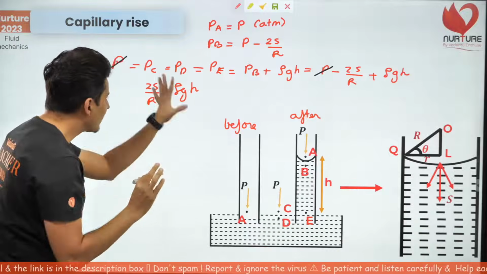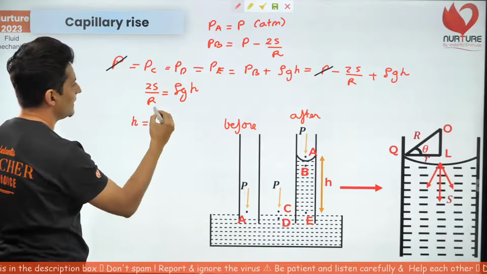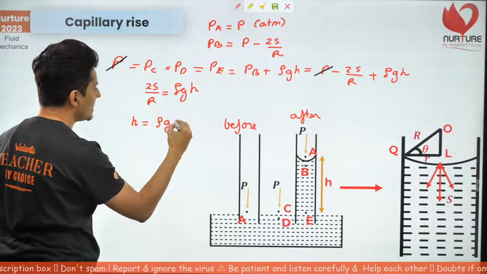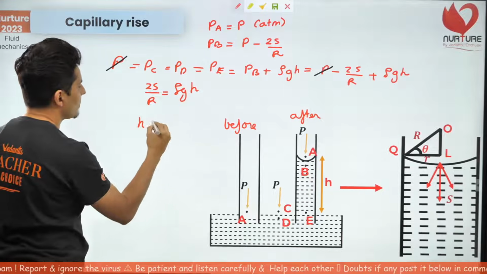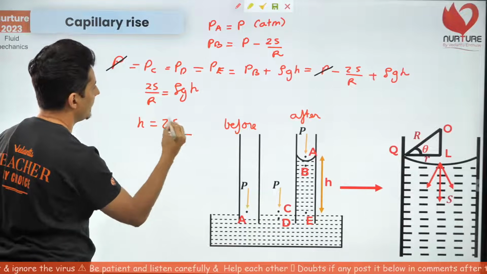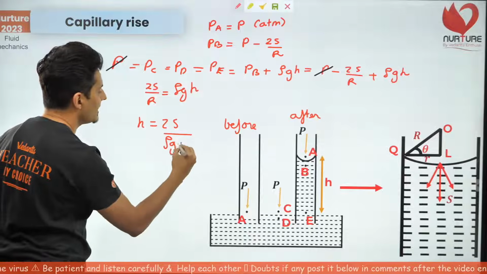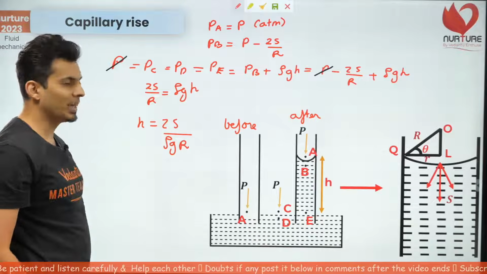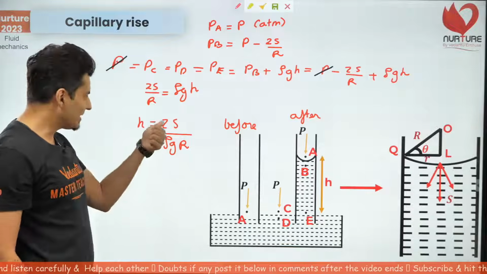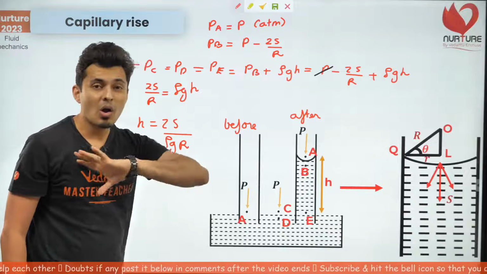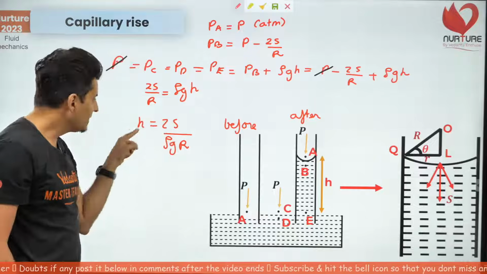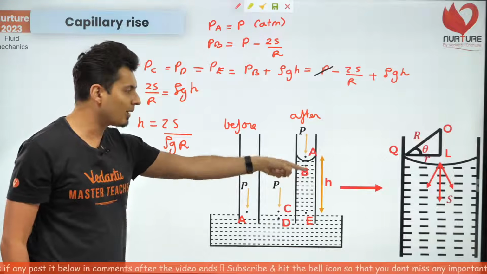Rearrange, and you will get H is equal to, oh sorry, my bad, H is equal to 2S divided by rho g R. That's what you're going to get. So you can see surface tension, density, gravity and the radius of curvature all play a big role in determining how high the water will go.